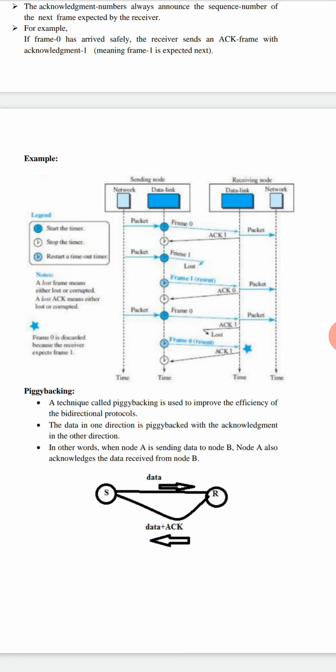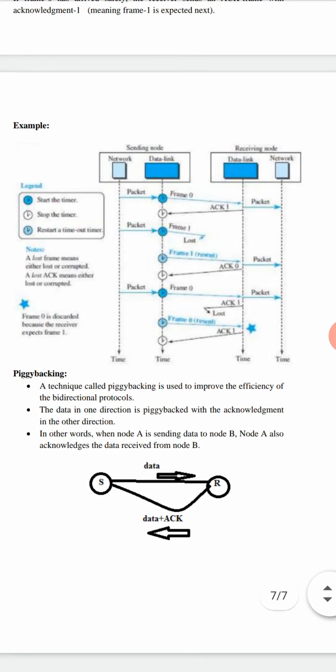Then it is successfully received by the receiver. Now receiver will send the acknowledgement 1. It is just opposite of frame number. There is a loss of acknowledgement, so it will resend the frame 0. When receiver receives the frame 0 with the data link layer, it will extract the packet, but it will not deliver the packet to network layer. It will just discard the packet, because in the previous transmission the receiver has already received the same packet and delivered it to network layer. Hence duplication of the packet can be eliminated.